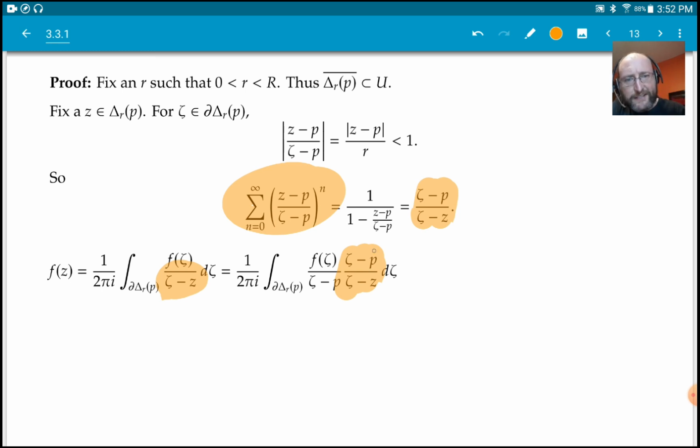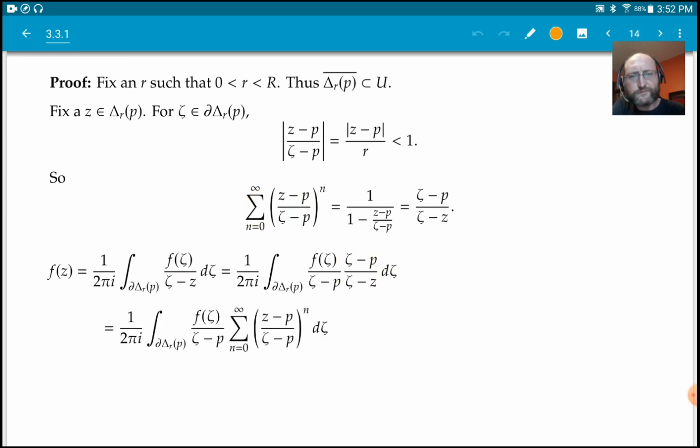But now I have this expression over here that I know is equal to this series. And this series, by the way, that's the other thing, has the z minus p to the n. It has precisely the thing that I want from my power series. So I replace this guy with the series.